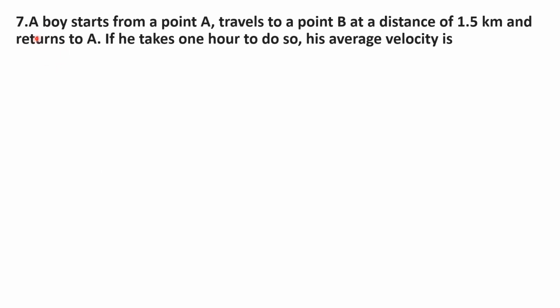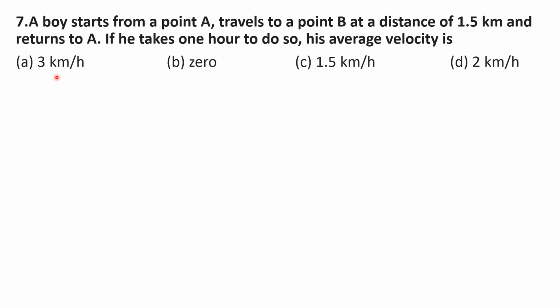Seventh question. A boy starts from a point A, travels to a point B at a distance of 1.5 km and returns to A. If he takes 1 hour to do so, his average velocity is, options are A 3 km per hour, B 0, C 1.5 km per hour, D 2 km per hour.